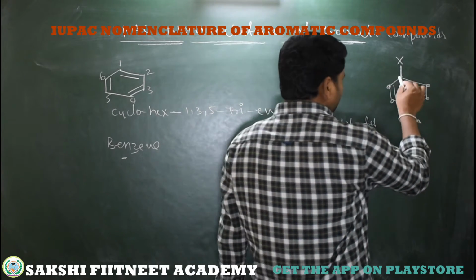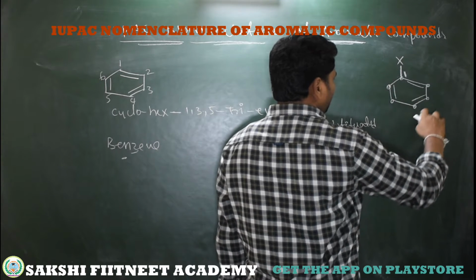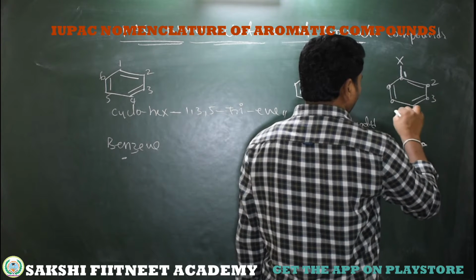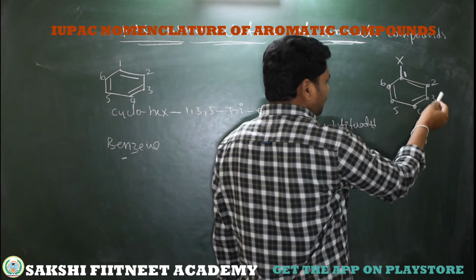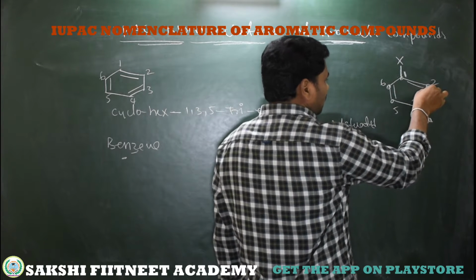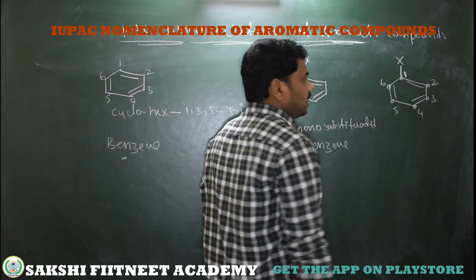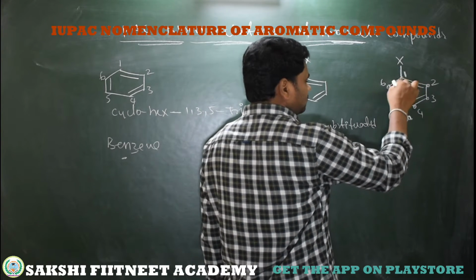For example, here this is the reference carbon, which becomes the first carbon. I am taking clockwise numbering: 1, 2, this is 3, 4, 5, 6. If the other substituent is at the second position, then 1, 2. If the relation is 1,2, we can say it's ortho. The relation 1,2 is ortho, or 1,6.